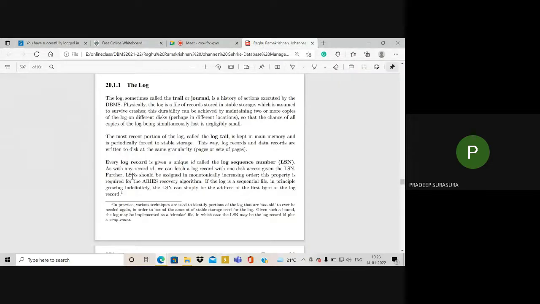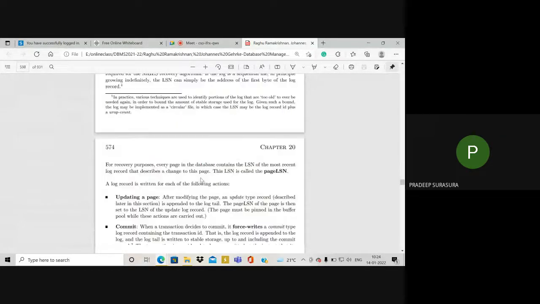Now every log record is given a unique ID called the LSN. With this LSN, all the information is fetched. So disk access will happen with respect to LSNs.